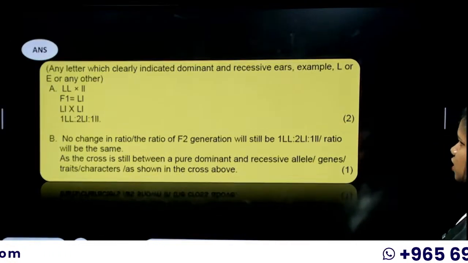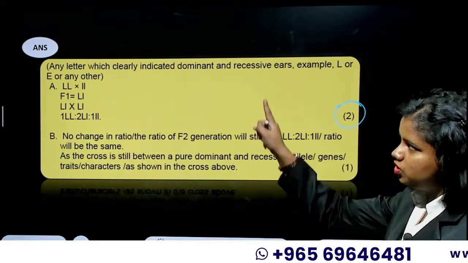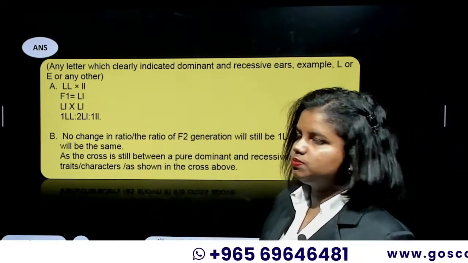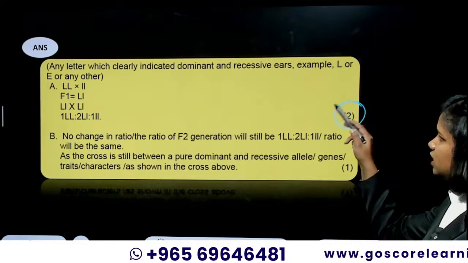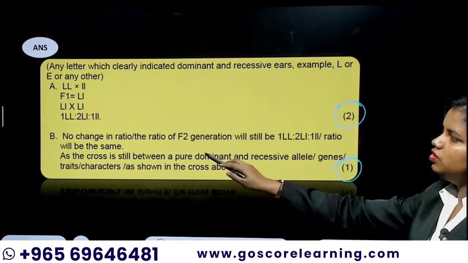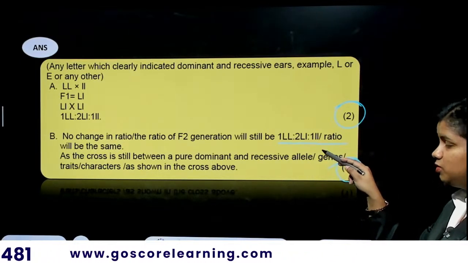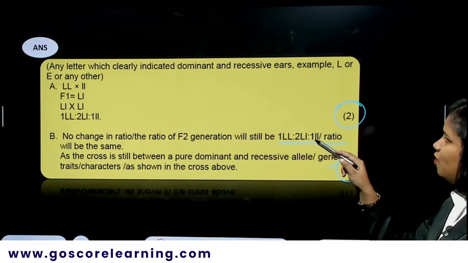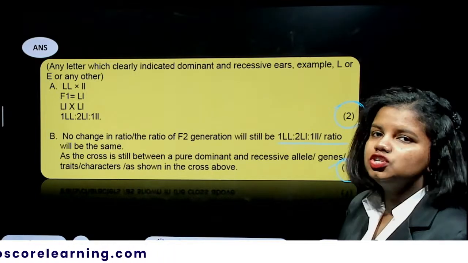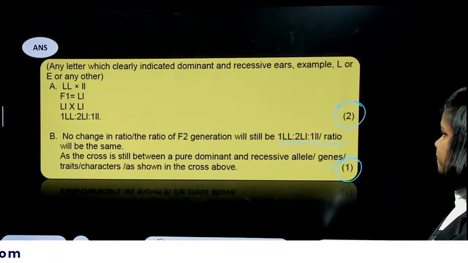That's it. So this is how the mark is distributed. For the first part, with a suitable crossing and genetic makeup explanation, you will get 2 marks. And for the second question, there is no change in the ratio. The ratio of the F2 generation will still be 1 capital L capital L, 2 capital L small l, 1 small l small l. The ratio would be the same. So if you say any of those sentences, you will get the 1 mark.